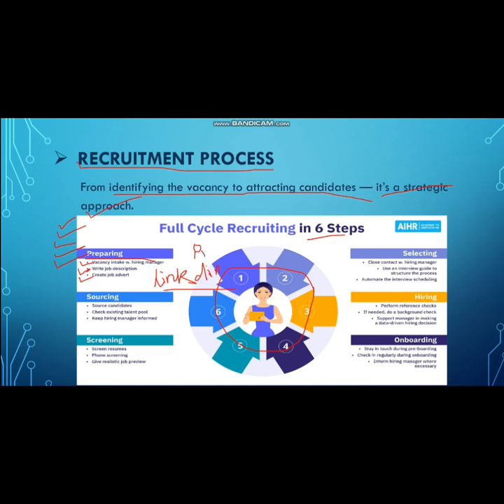The next one is sourcing. Source candidates, check the existing talent pool, keep the hiring manager informed. Screening resumes: the resume is one of the best and it is the first step to selecting candidates. Phone screening and giving a realistic job preview. And the selecting process, hiring and onboarding. Stay in touch during pre-boarding. Check in regularly during onboarding, and inform the hiring manager where necessary.